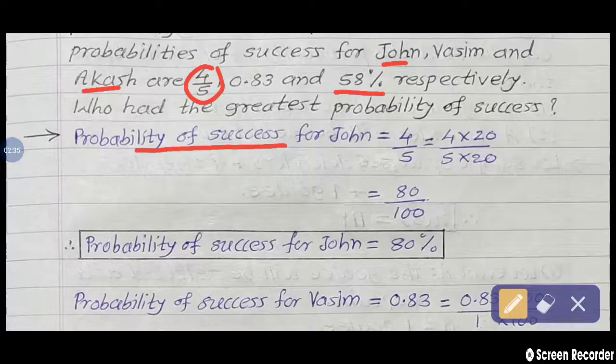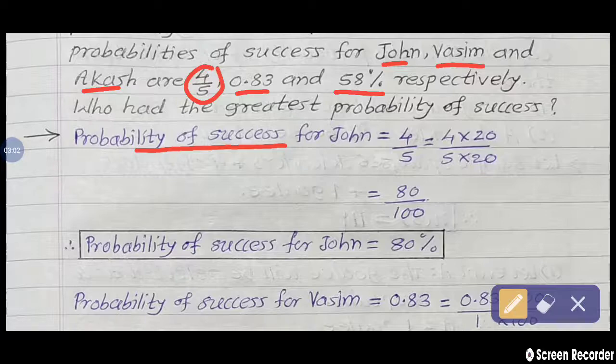The second person is Wasim. His probability of success is given as a decimal fraction, which we also convert into percentage. And if we get the answers in percentage for all three persons, we can easily compare, and then write our final answer, who had the greatest probability of success.